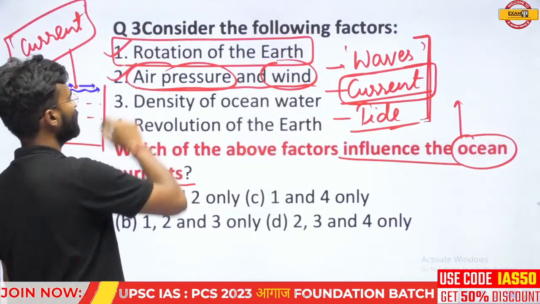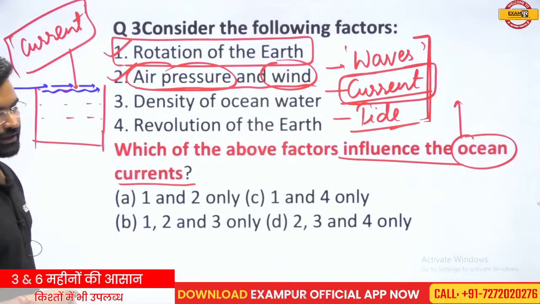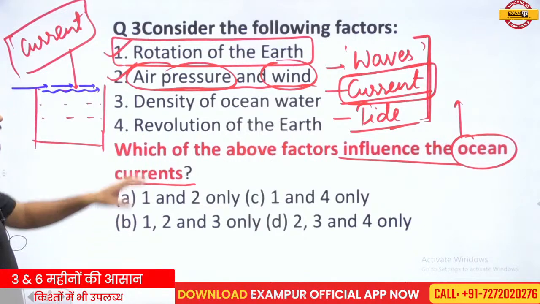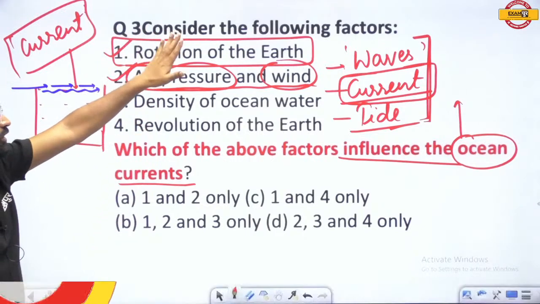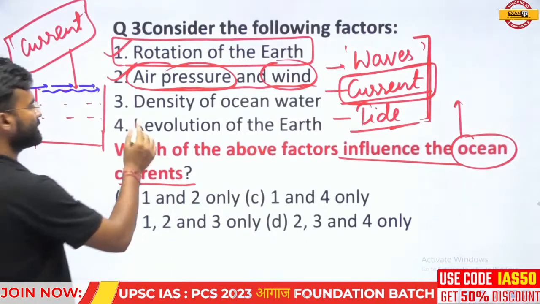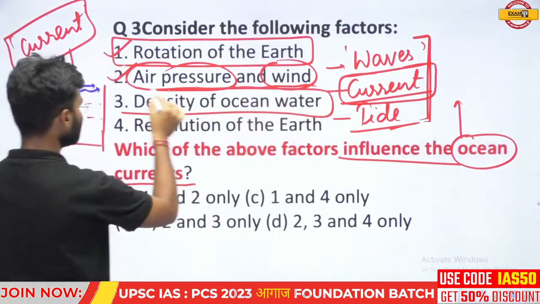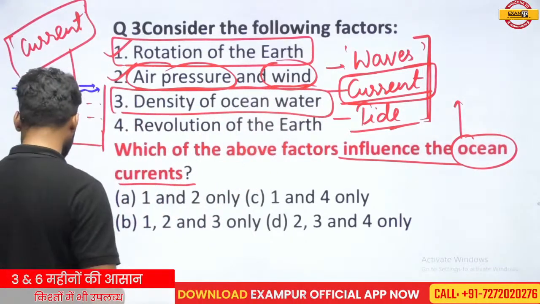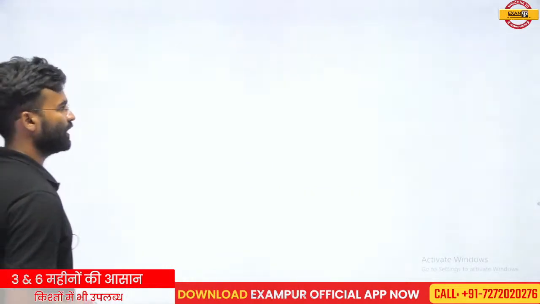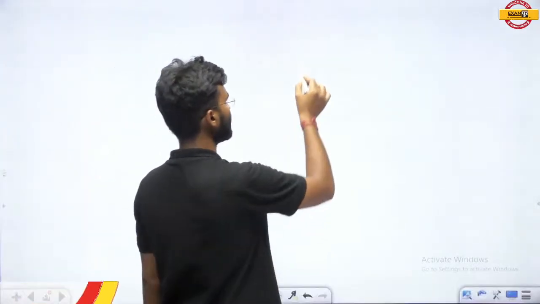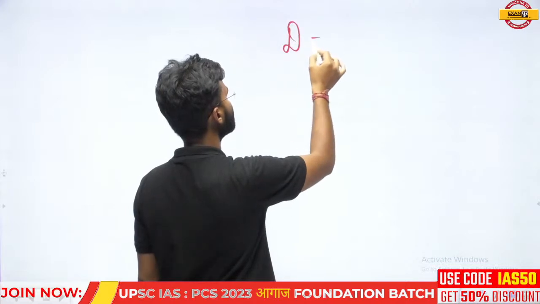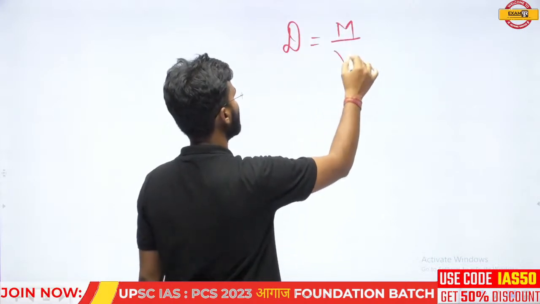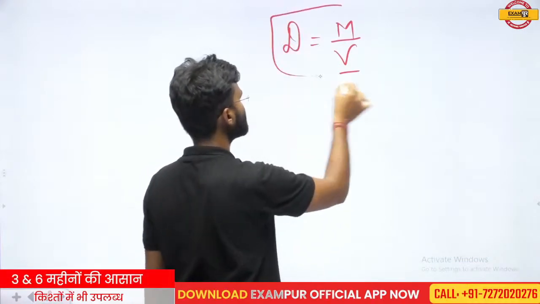So the second point, or the second thing, also has an influence on the oceanic current. The third is the density of the oceanic water. Density is a very important thing. What is density? You understand density. Density is equal to mass upon volume. Mass per unit volume is called the density.